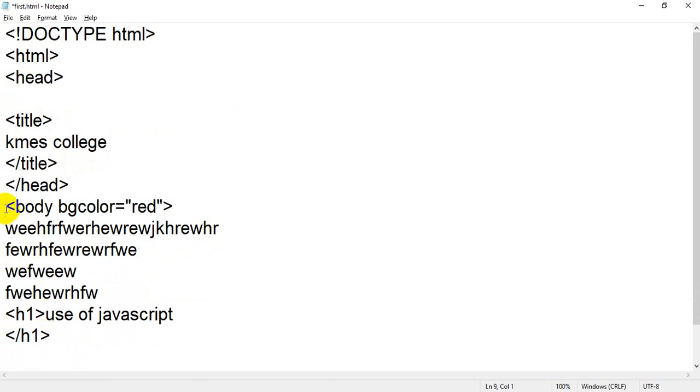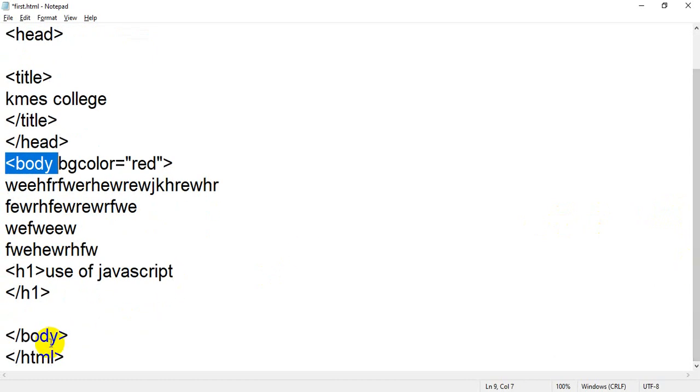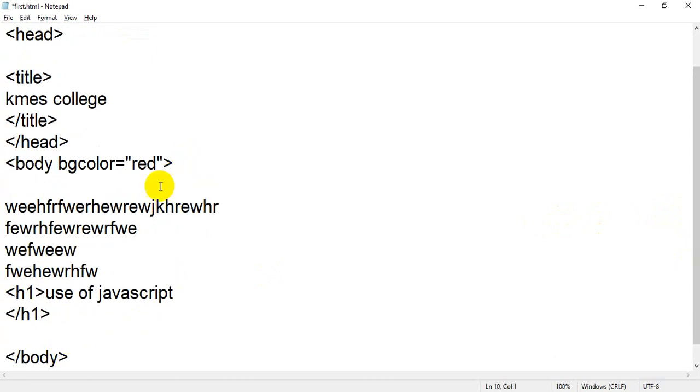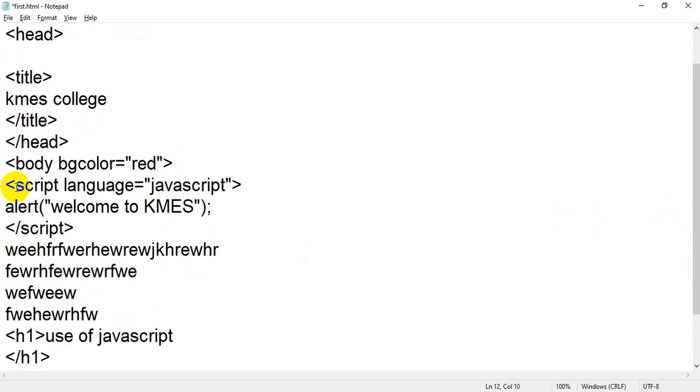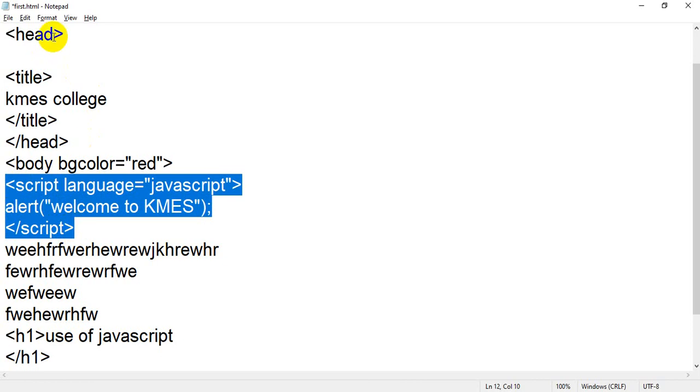Where is the body section? This is the opening body and we have the closing body over here. Between these two, I can add it over here or over here. There is no problem, but it should be between the opening body and closing body. So if I click on top, Control V. Again this is the same part which I cut from the head section.